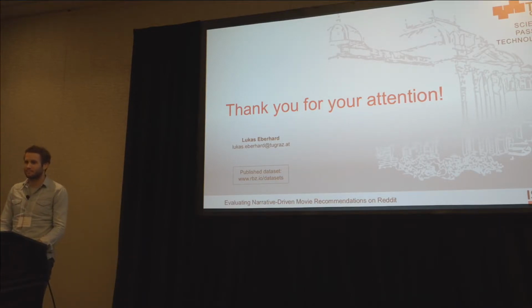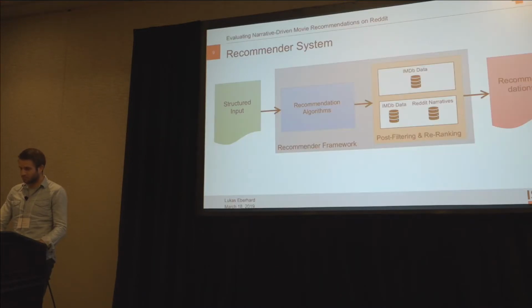Okay, I'll ask a question and I'll give people a chance to think of other questions. So I think back on slide 8 or 9 where you showed the framework for your recommender system. There were two modes. So you have the IMDb combined with Reddit and then IMDb alone. And these things, they're kind of in parallel. So this to me looks like the architecture for a hybrid recommender system because you have 2 different methods. But I didn't see much detail on how they might be combined and what the benefits and drawbacks of that combination might be.